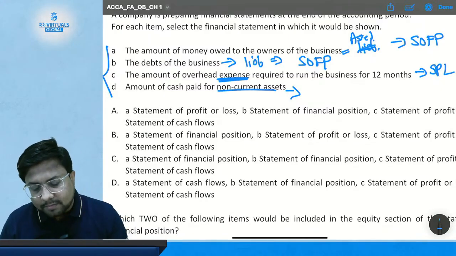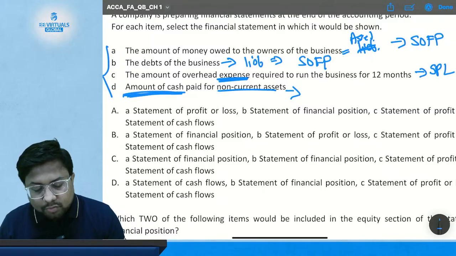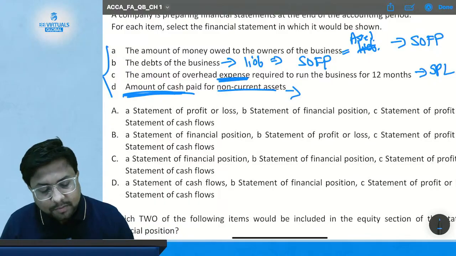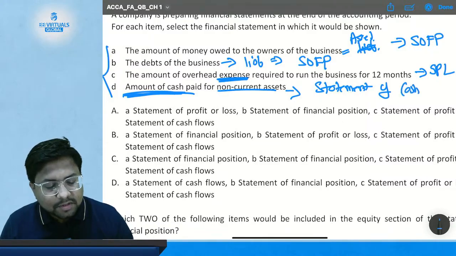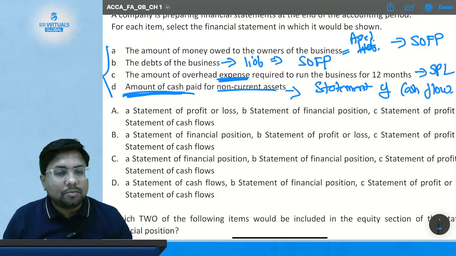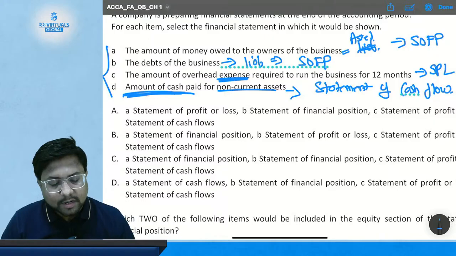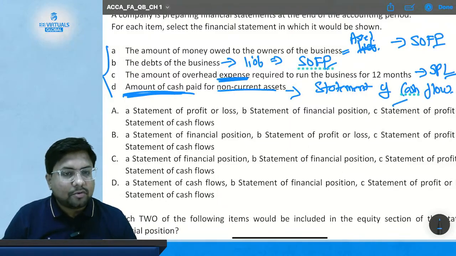It tells about the amount of cash paid, so we have to tell what should be done for the amount of cash paid. It should be shown in the statement of cash flow and not in the statement of financial position, because we have to tell what is the treatment of cash paid. Okay, so our correct answer is statement of financial position, statement of financial position, SPL, and statement of cash flow.